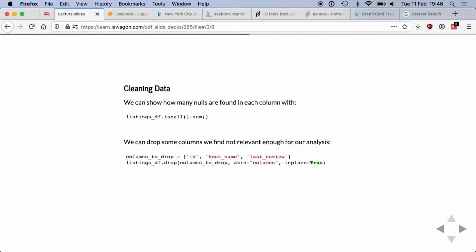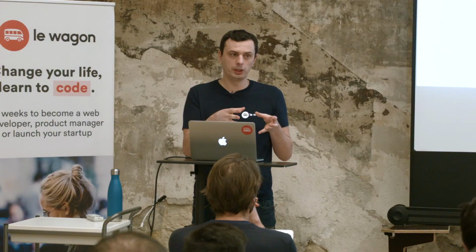Okay? I just want to look at the price, at the reviews, something which is not bound to the name of the person. So the way to do that will be to use the .drop function on the data frame, where we're going to give the column names. We're going to say that we are removing stuff in the columns, not in the rows, and we are going to use inplace=True to actually implement the change on the data frame we are looking at.